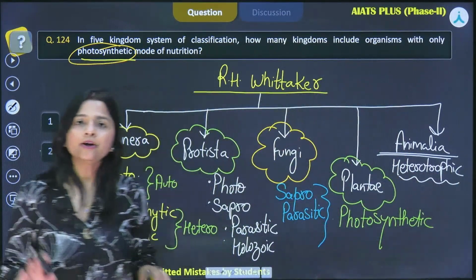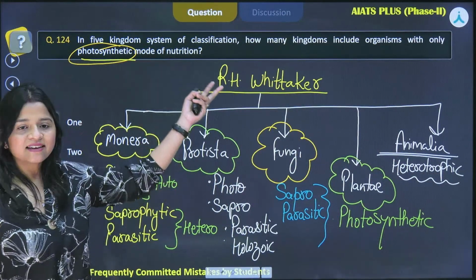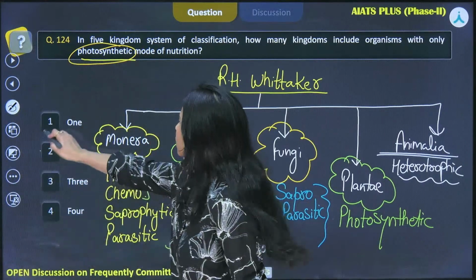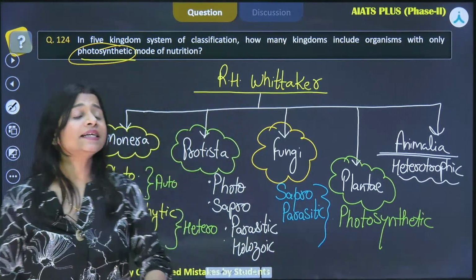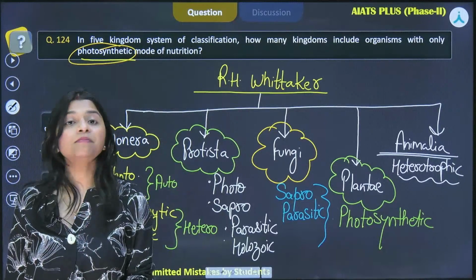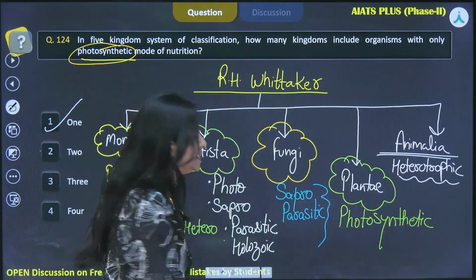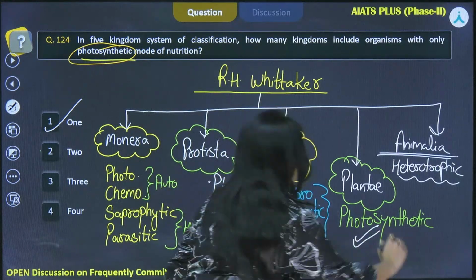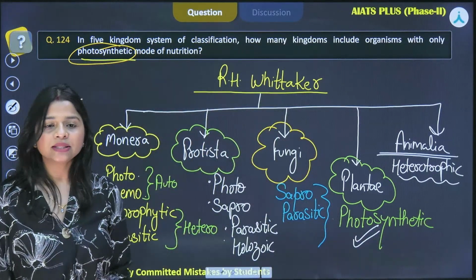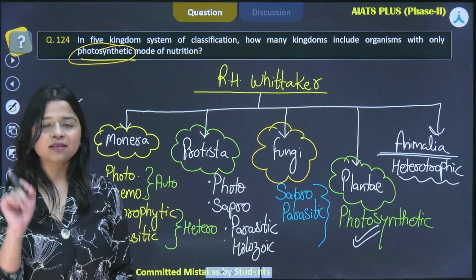Okay, clear with this everyone? So the correct answer is simply the first one. That is, only one kingdom is there according to the 5 kingdom classification given by R.H. Whittaker. That is the kingdom Plantae, that is purely photosynthetic. Clear with this? Pragati made a mistake in this question.